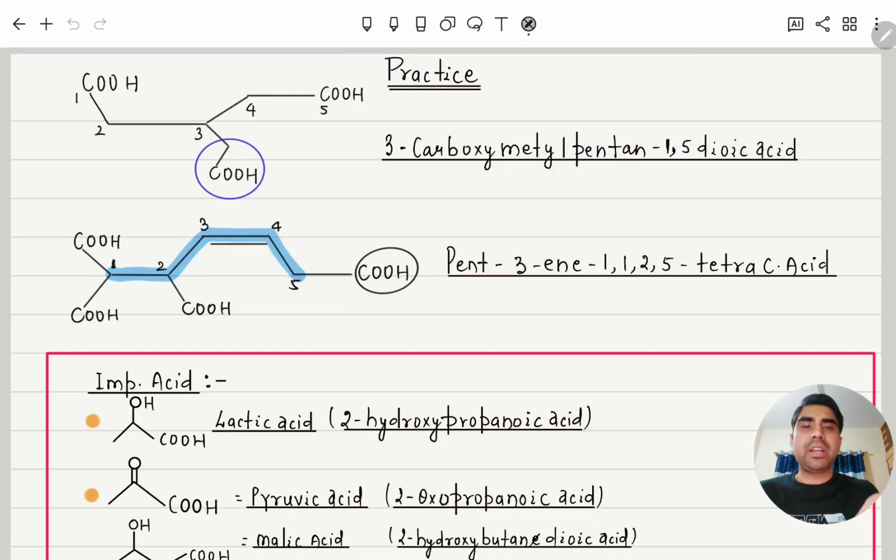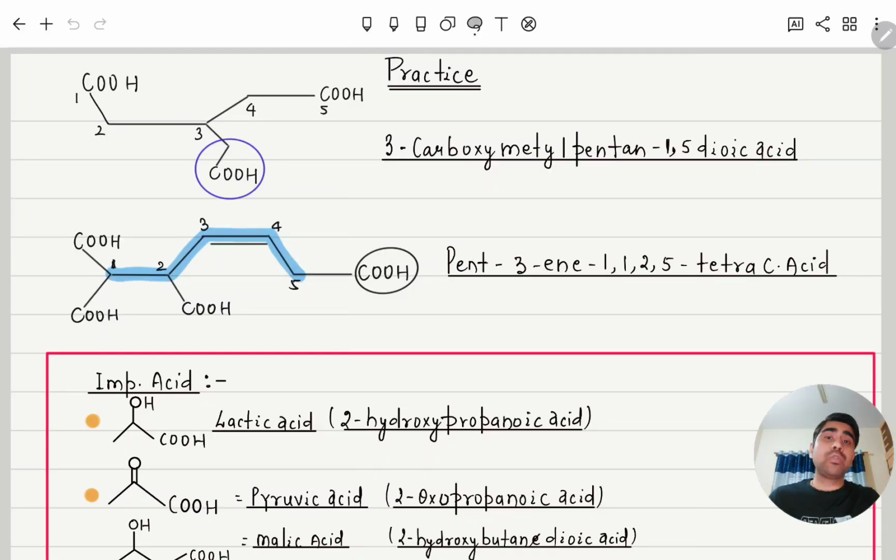Here you can see, this is our main chain. In the main chain, if a carboxylic group is not connected directly to the main chain, then always you will follow the old IUPAC naming. Old IUPAC naming means this is the main chain, and this one is a prefix. So this will be 3-carboxymethyl pentane-1,5-dioic acid.